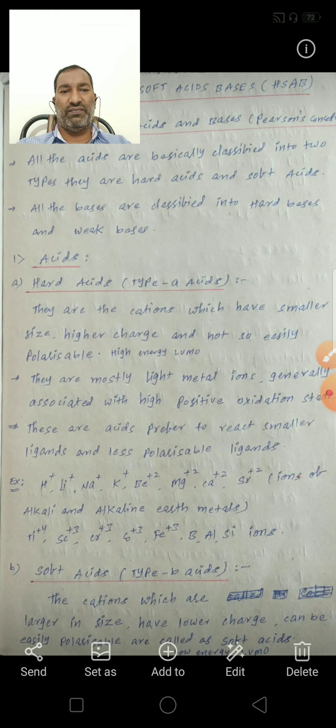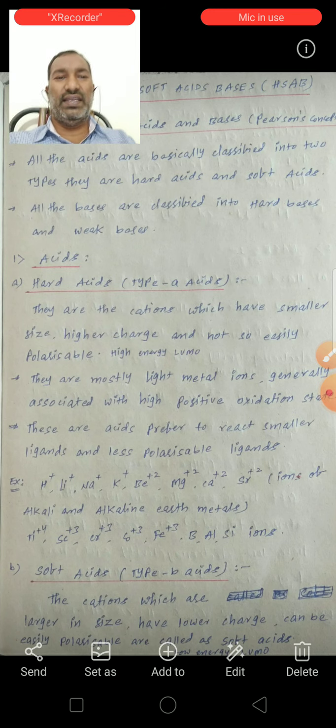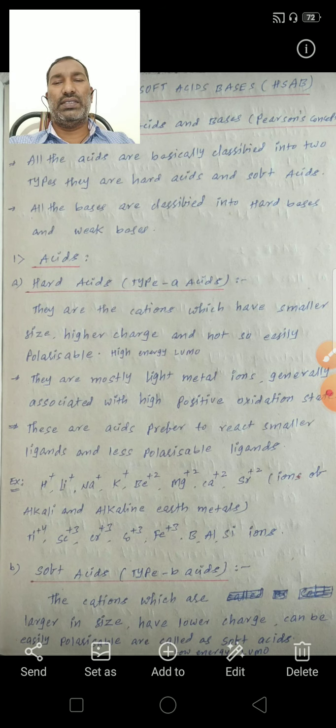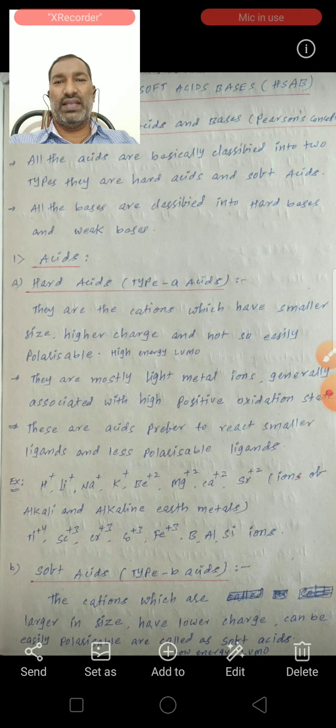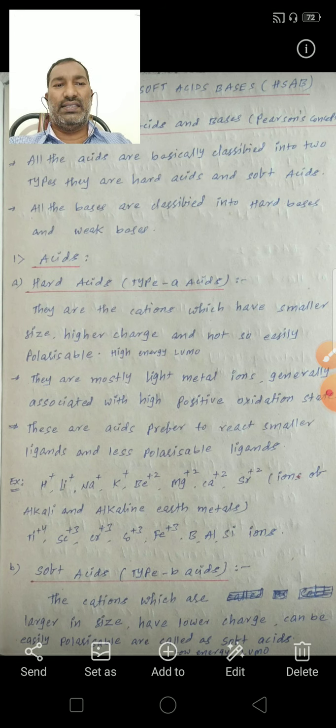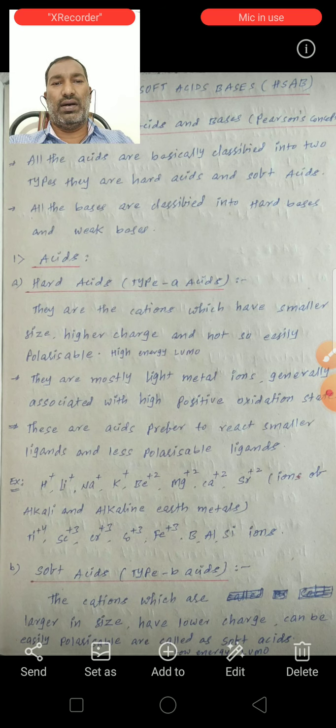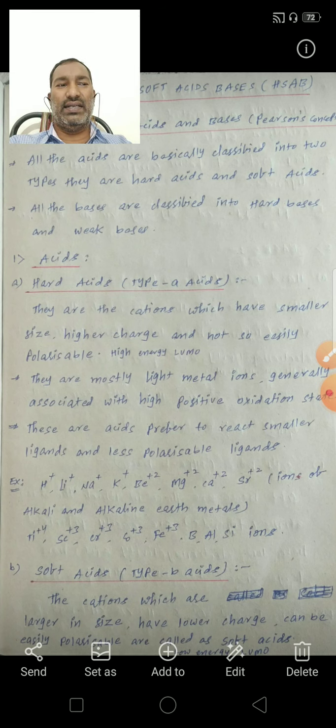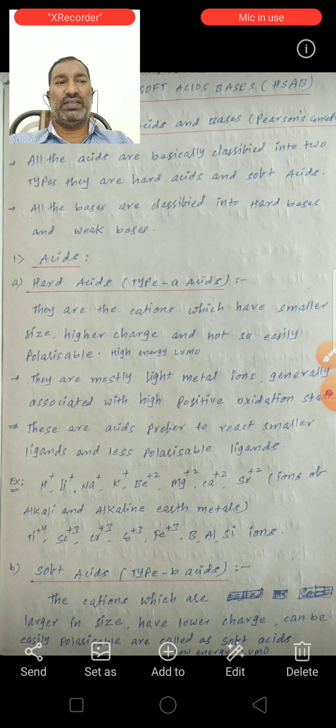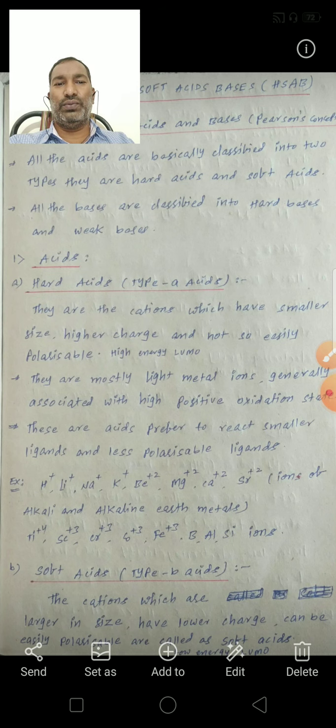HSAB is widely used in chemistry in explaining the stability of compounds, the reaction mechanism, and the pathway of the reaction. It assigns the terms hard or soft and acid or base to chemical species.